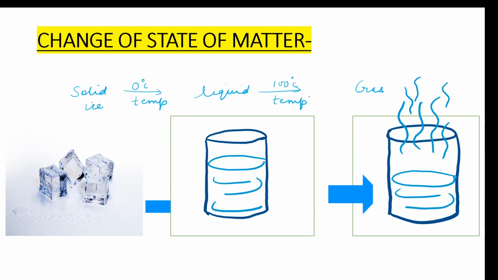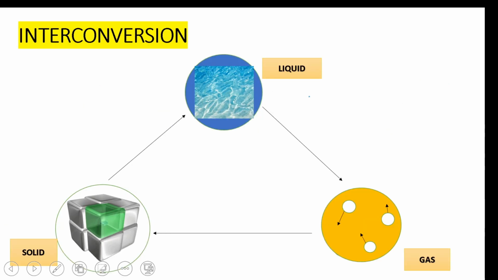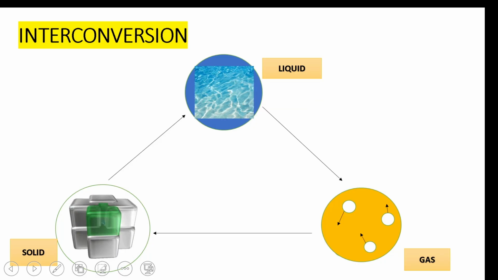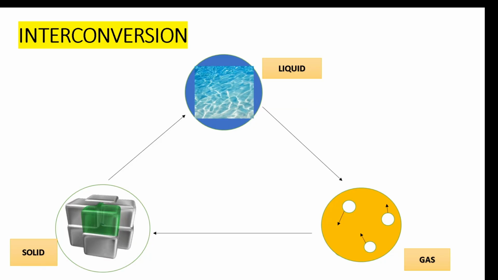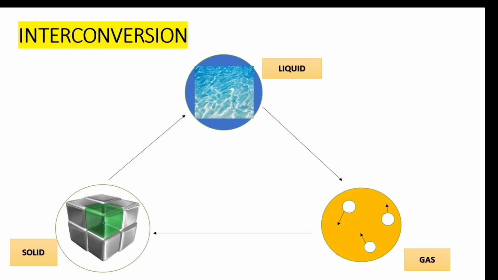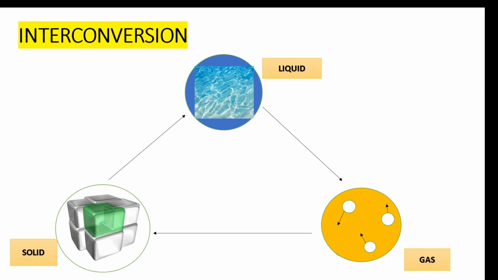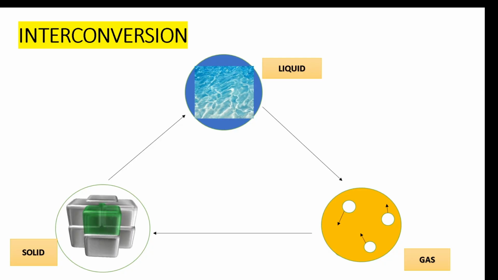Under certain conditions, matter can change from one state to another, and this process is called the change of state of matter. Now coming to the next part, that is interconversion of matter. Here you can see clearly that the solid is changing into liquid state and the liquid into gaseous state. Now there are certain terms which are involved in interconversion of matter.